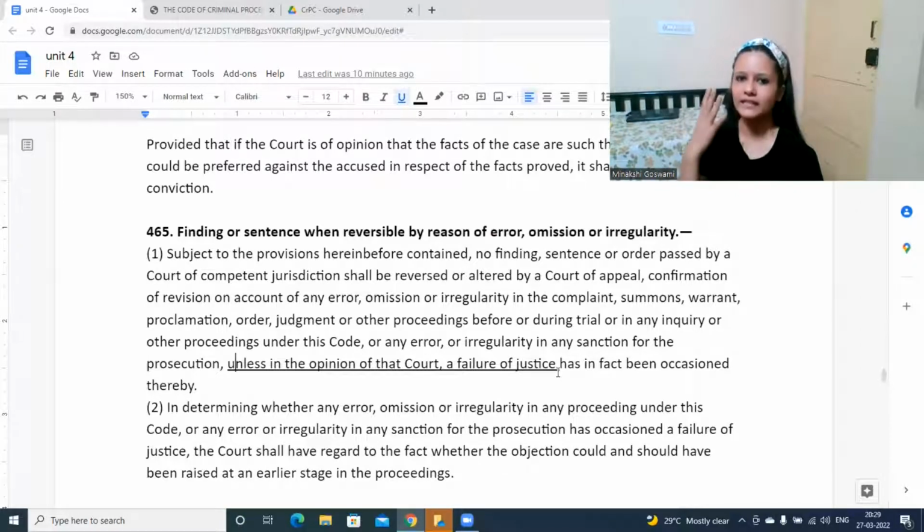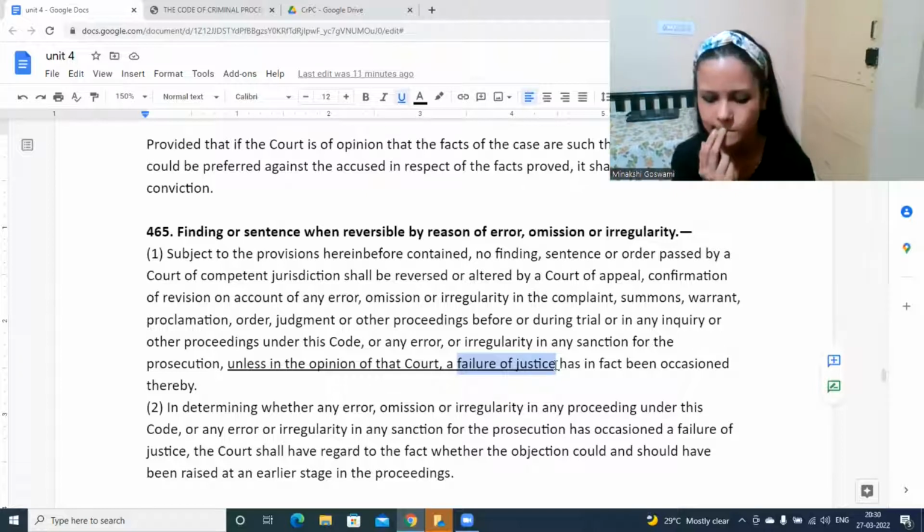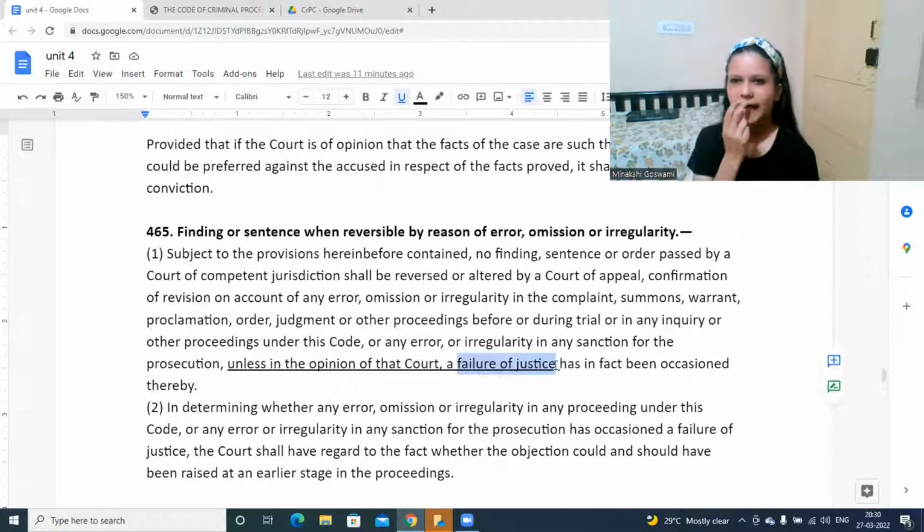If the court of appeal feels that yes, there is failure of justice because of any kind of error, omission or irregularity, in such cases they can say that okay. I have one small doubt, yeah, whether the court of appeal means the appellate court. Appellate court and the court of appeal are one and the same. As such we don't have a separate appellate court.